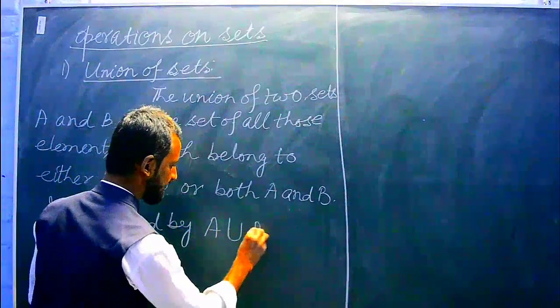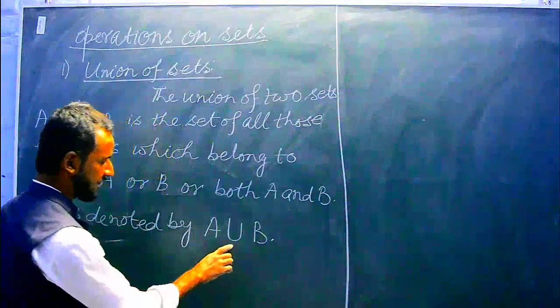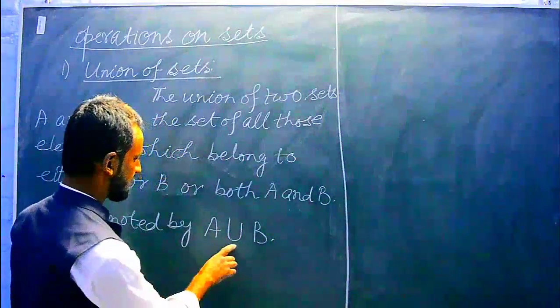Okay, and it is denoted by A ∪ B. This is not U, but this is the symbol of union.